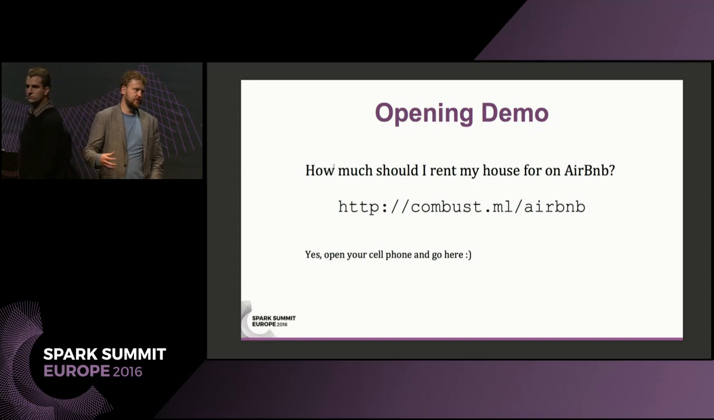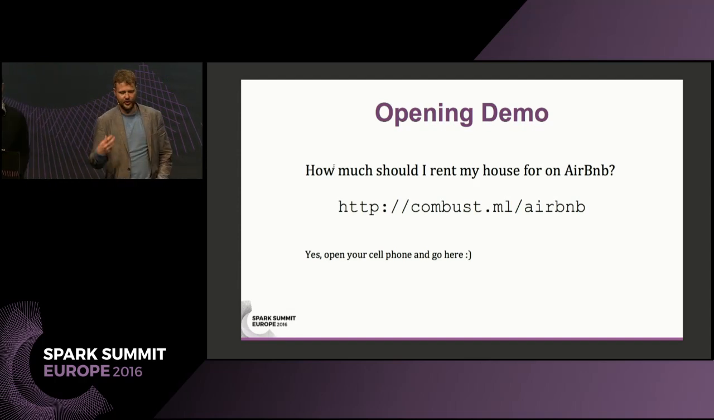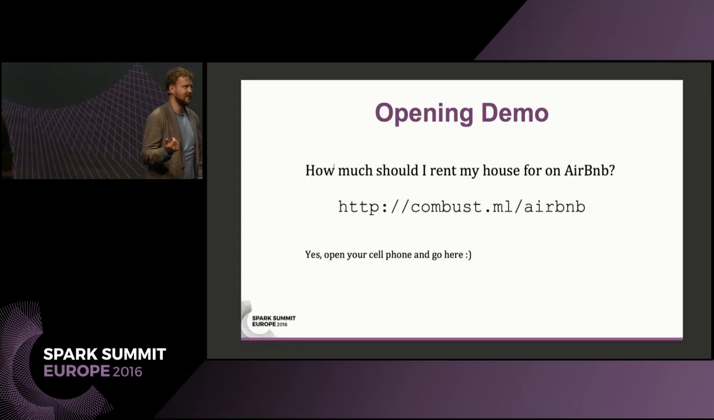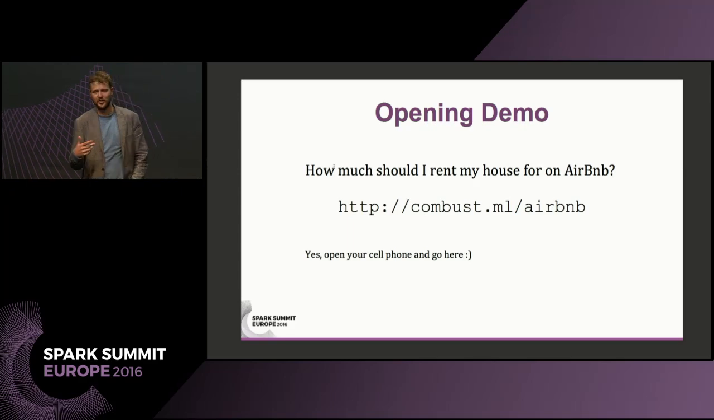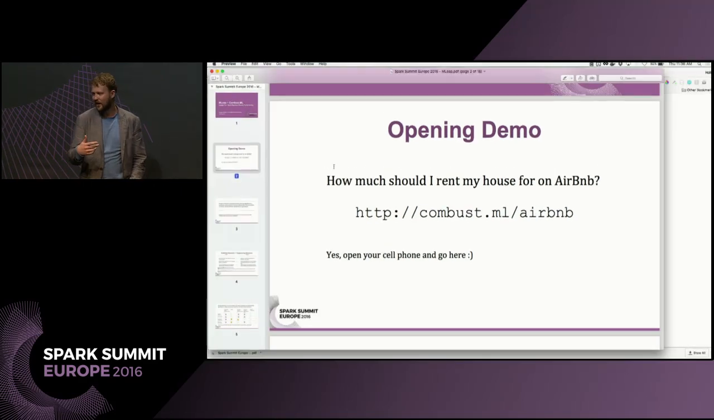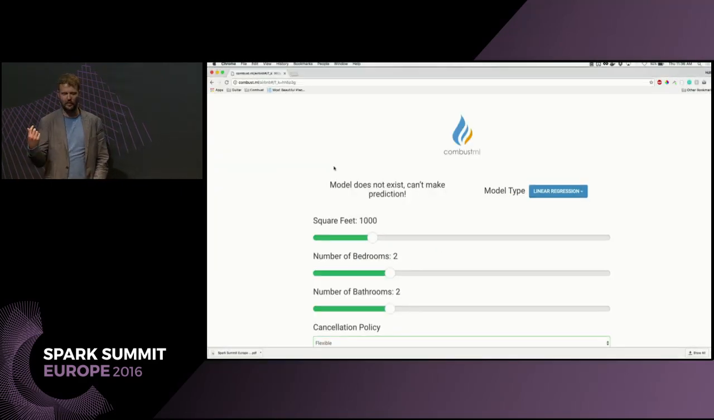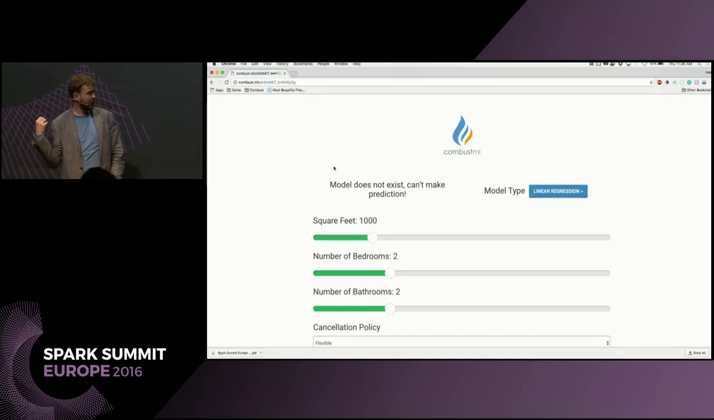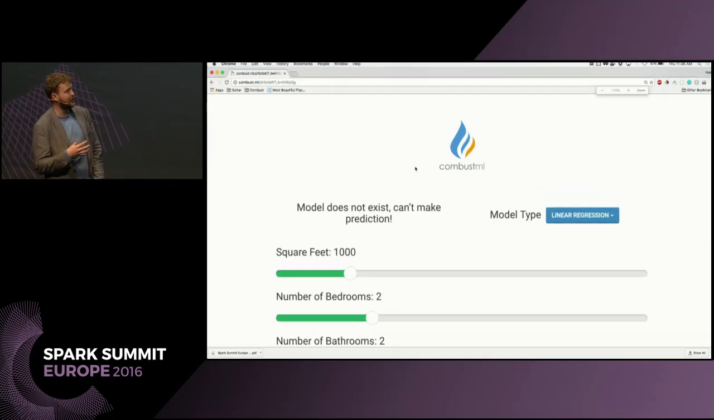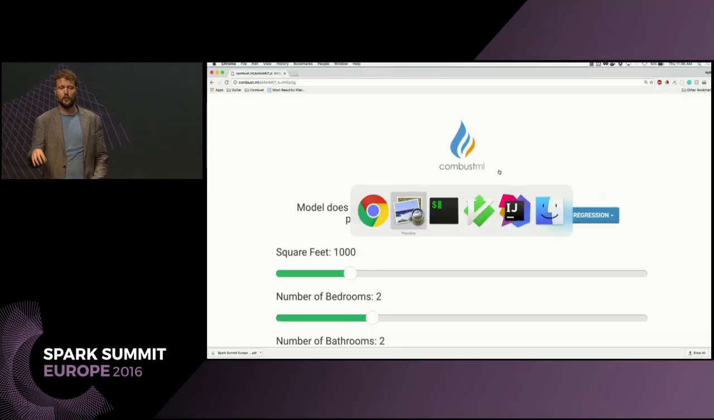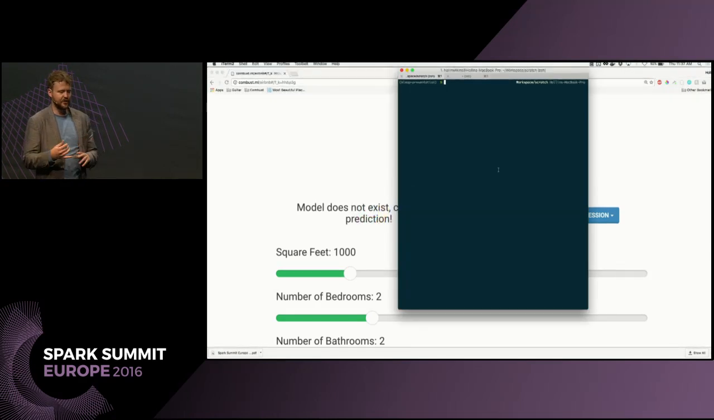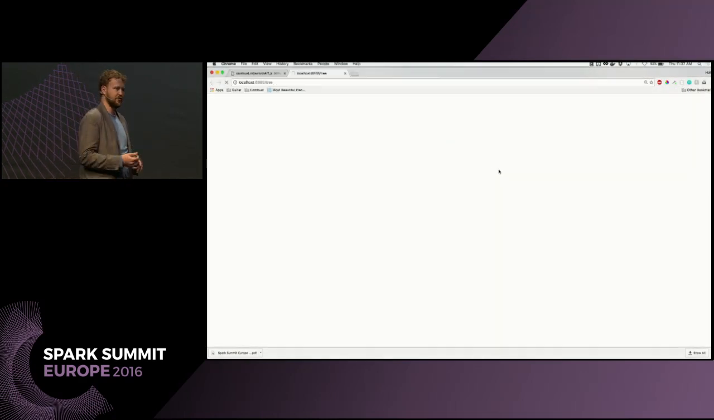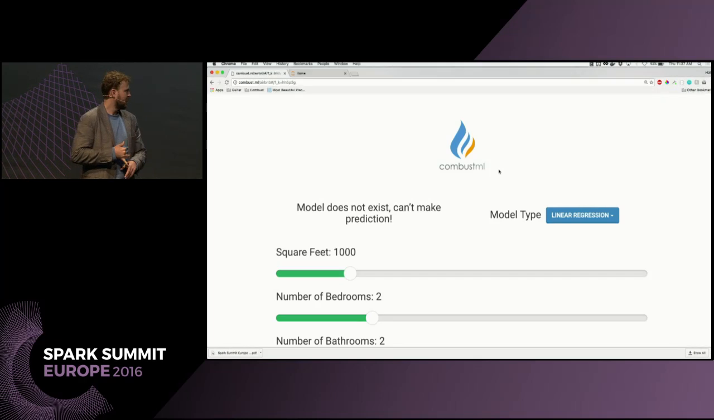And before we go into how MLeap and Combust work, we actually just want to start off with a demo. And this is probably one of the few presentations where we're going to encourage you to take out your cell phone and navigate to, essentially, a web form. Right now, it's not hooked up to anything, but the purpose of this web form is to tell you how much you should be renting your house for, like on Airbnb.